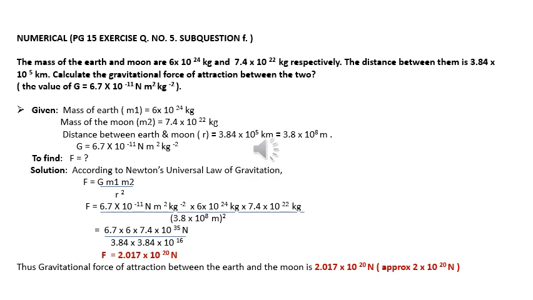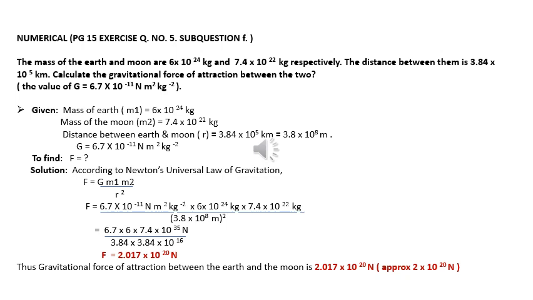Therefore, F is equal to 6.7 into 10 raised to minus 11 Newton meter square per kg square into 6 into 10 raised to 24 kg into 7.4 into 10 raised to 22 kg upon 3.8 into 10 raised to 8 meter the whole square, which is equal to 6.7 into 6 into 7.4 into 10 raised to 35 Newton upon 3.84 into 3.84 into 10 raised to 16.